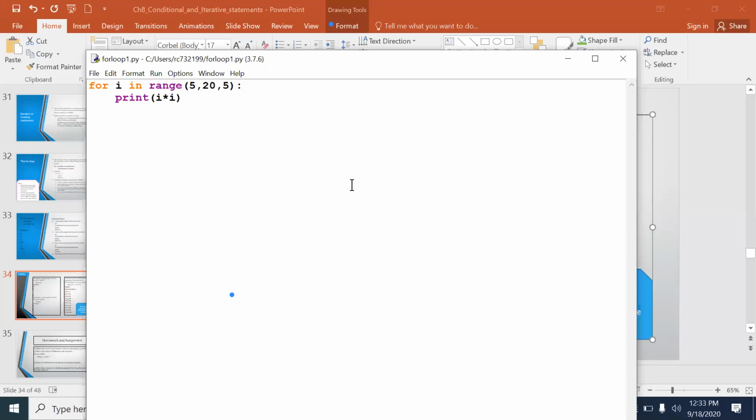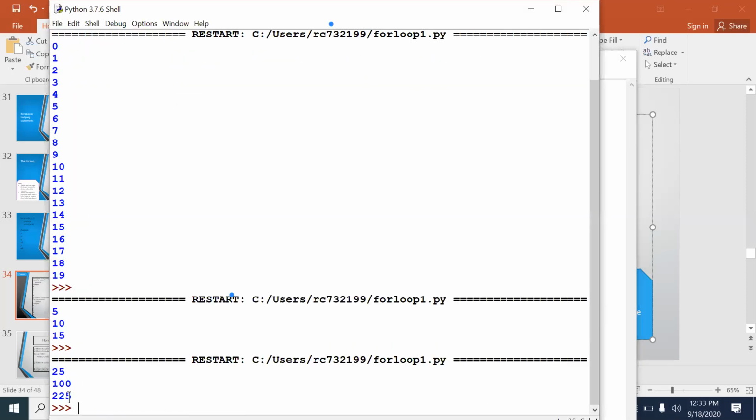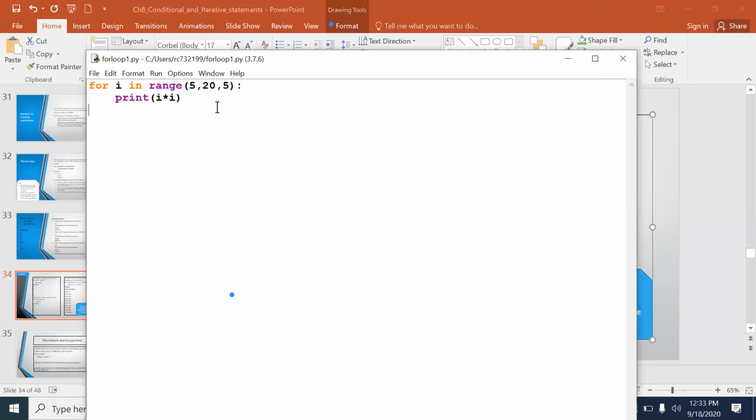It is 25, 100, and 225, i star i. So it will print the values.